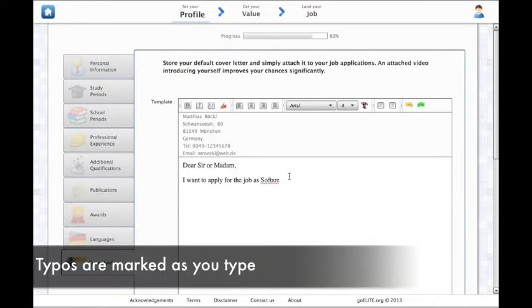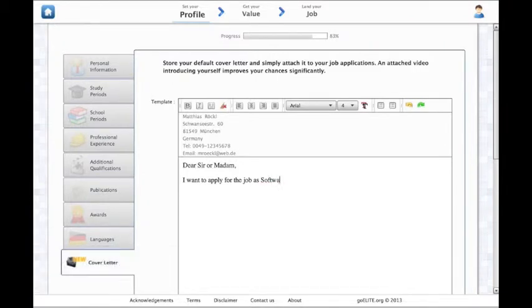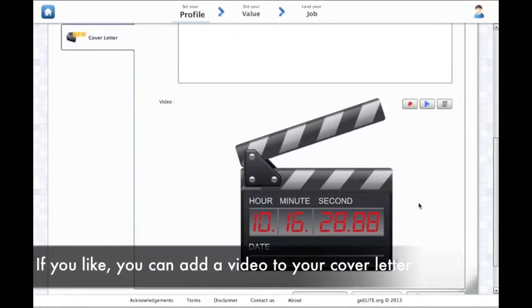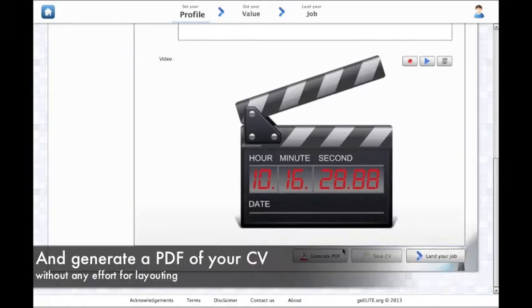Typos are marked as you type. If you like, you can add a video to your cover letter. And you can generate a PDF of your CV without any effort for layouting.